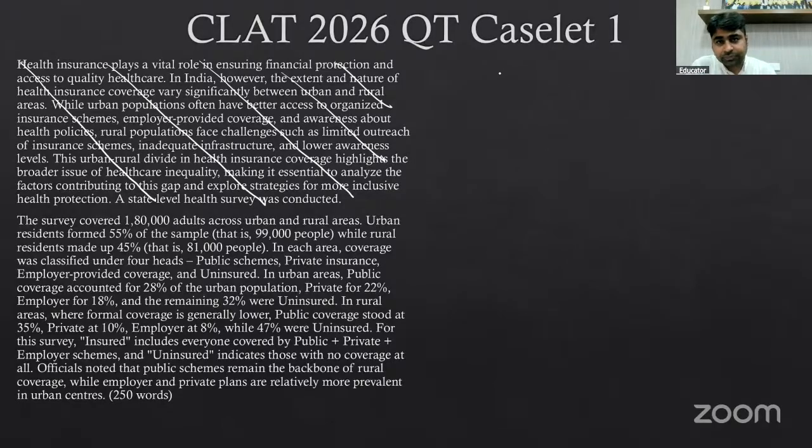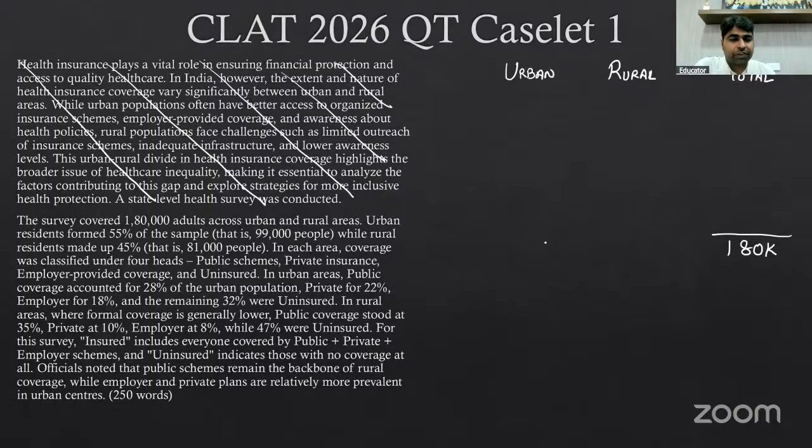Now that was important. There are urban and rural areas, and then the total value. The grand total value is known to us, which is 1,80,000, 180K.